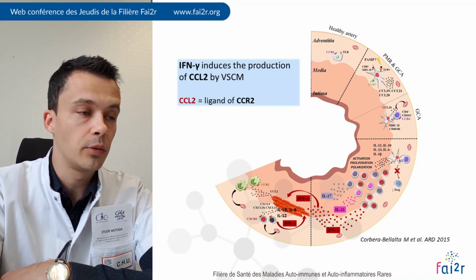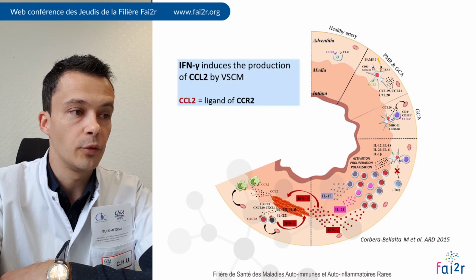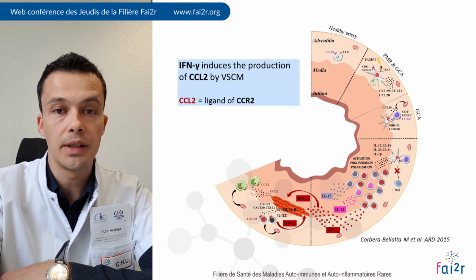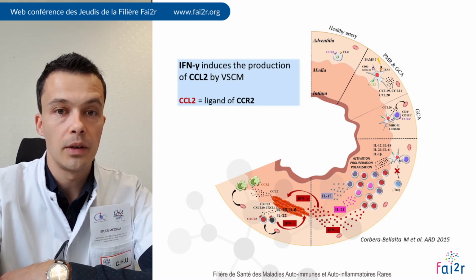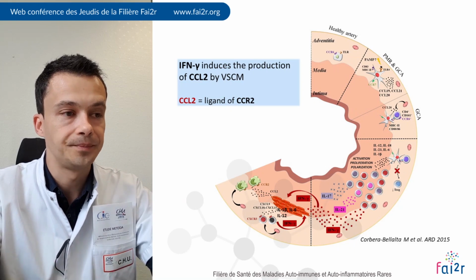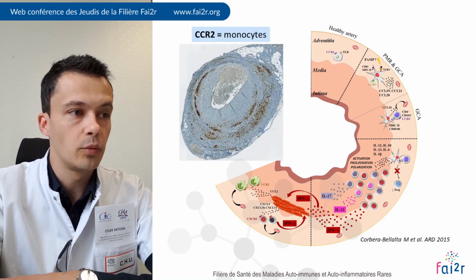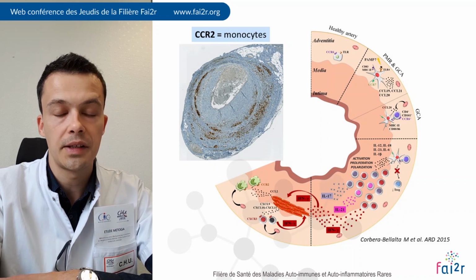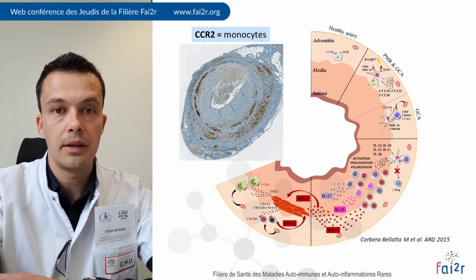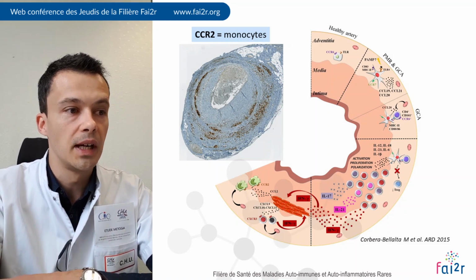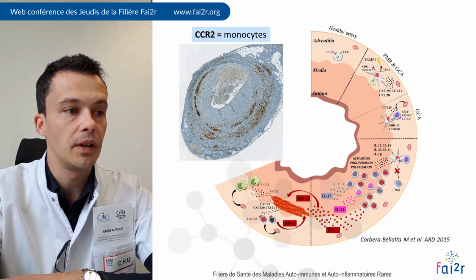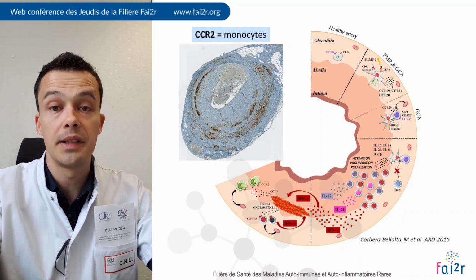Vascular smooth muscle cells will produce CCL2, that is a ligand of CCR2, which is expressed by monocytes. This will lead to the recruitment of monocytes in the arterial wall and their differentiation into macrophages, as you can see on this slide with this staining of CD68.